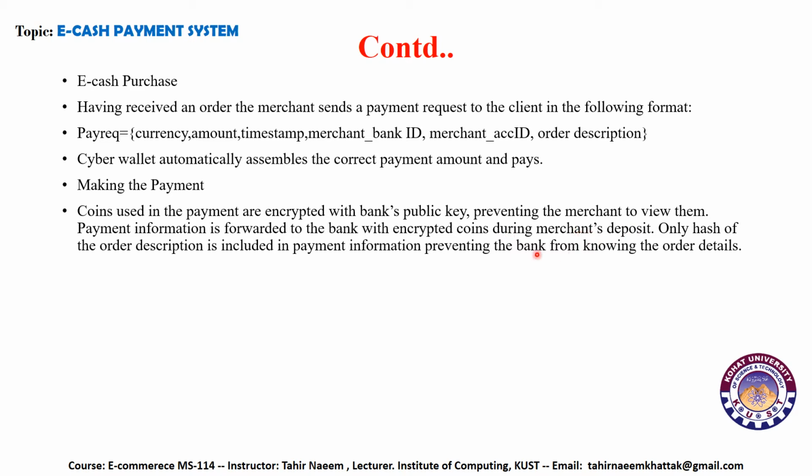Only a hash function of the order description is included in the payment information, preventing the bank from knowing the order detail. So a hash is also used, so that the bank doesn't know the order detail; it only knows the part where it must make the payment to the merchant.